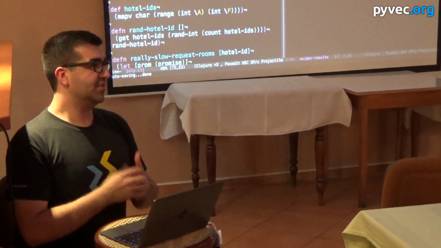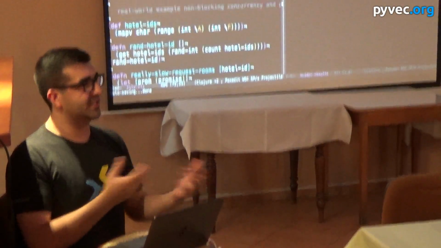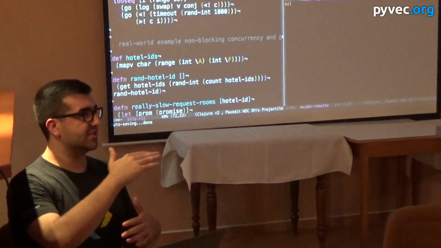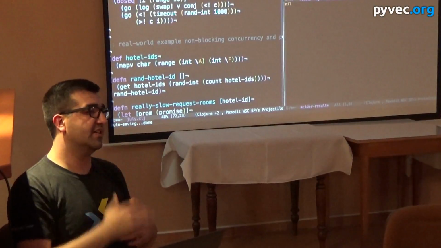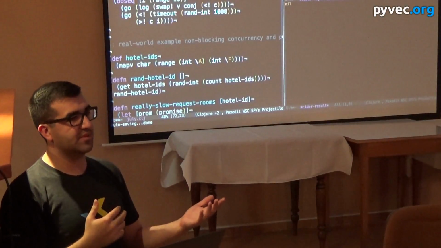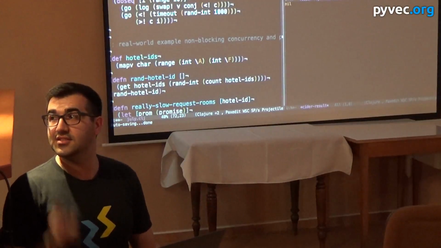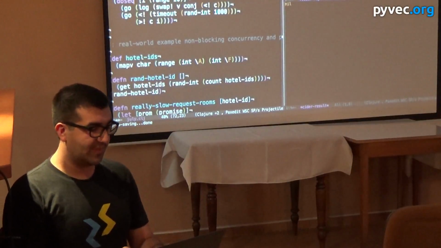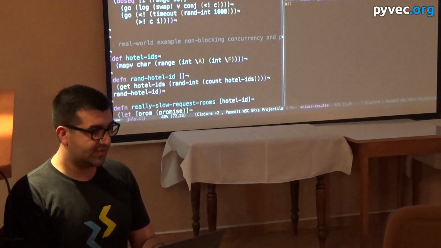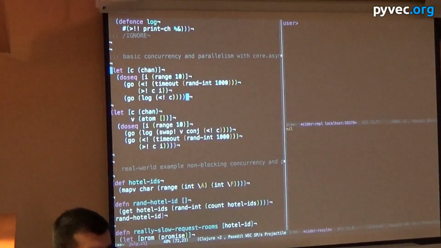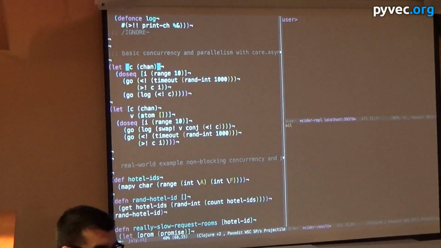So the basic concept is you have these channels. You can put things on, you can take things off. You write your code in a way that looks like it's synchronous and blocking. However, in the background, it gets transformed into non-blocking asynchronous code. Okay, so we'll go through a few examples here, and then we'll go through a more real-world-ish example.